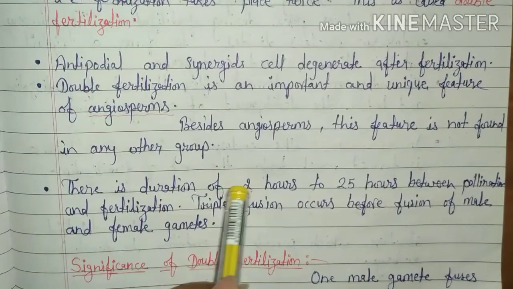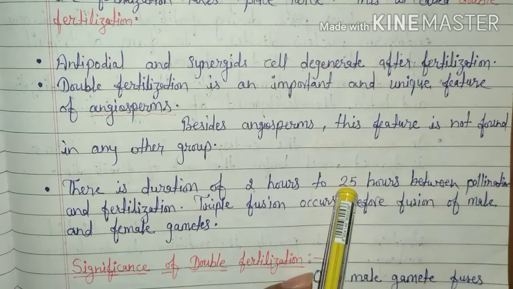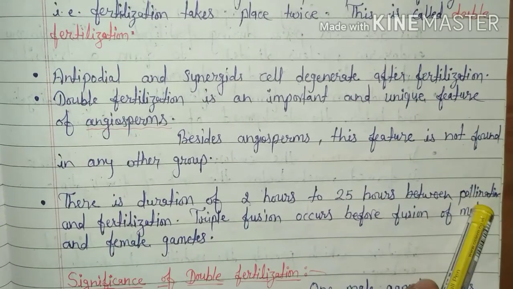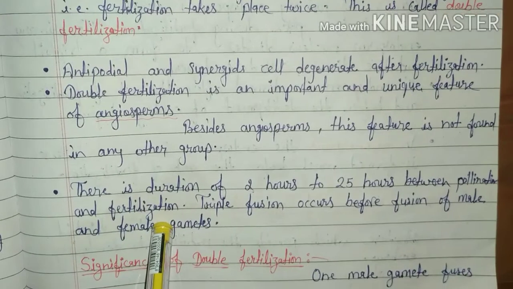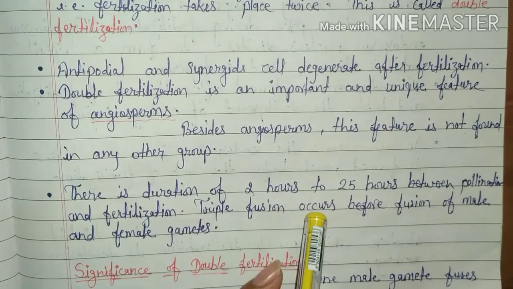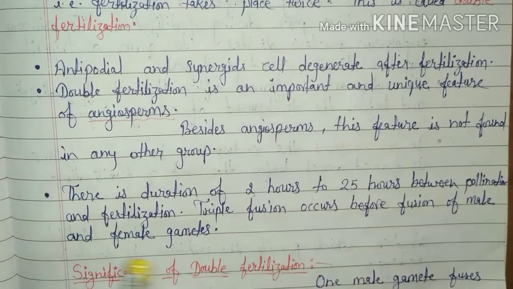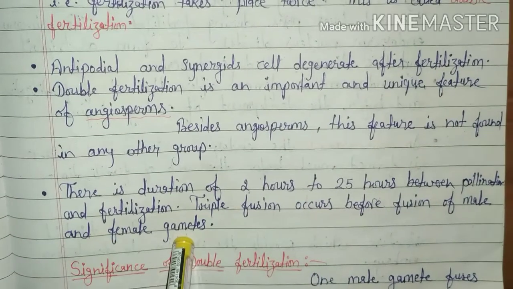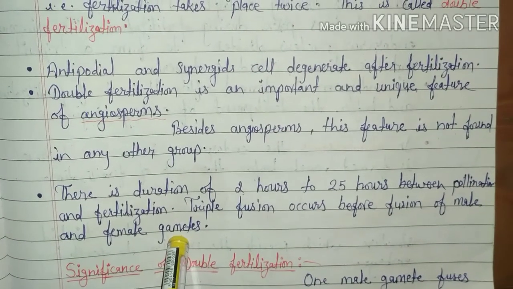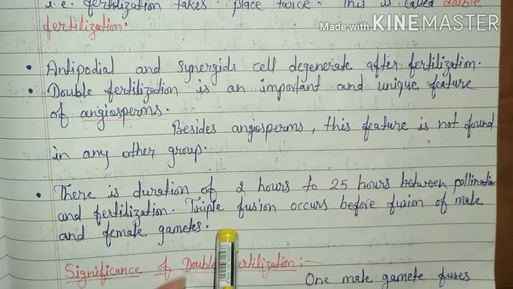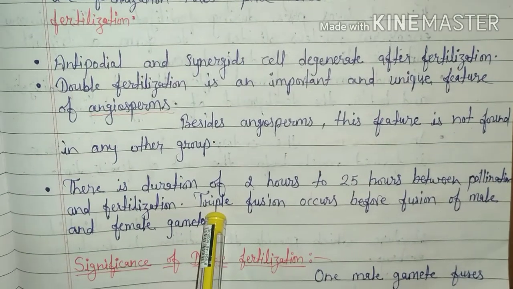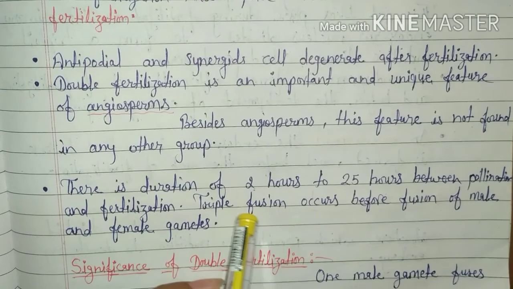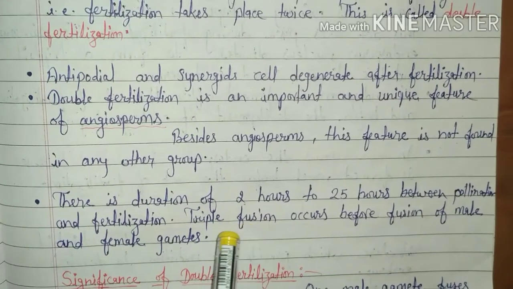There is a duration of 2 hours to 25 hours between pollination and fertilization. Triple fusion occurs before fusion of male and female gametes. It means syngamy or true fertilization takes place after the triple fusion.